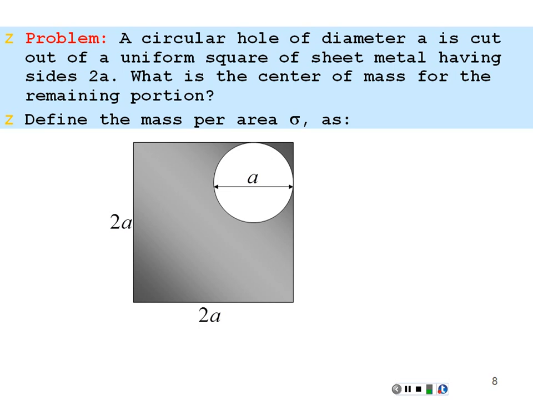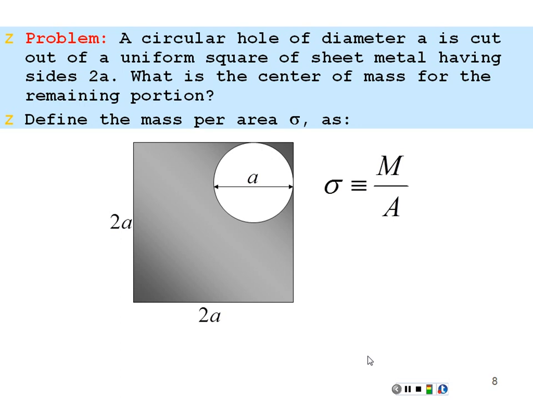We're going to have a full square of sheet metal whose center of mass should be right in the center of that square. And then we're going to have a circular hole, whose center of mass would be right in the center of the hole. We'll treat the full sheet metal as a positive mass, and we'll treat the hole as a negative mass. If we find the center of mass of those two objects, we will find the center of mass of this combined object. Sounds good.